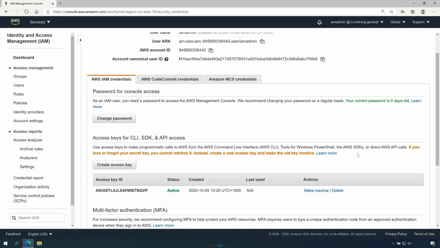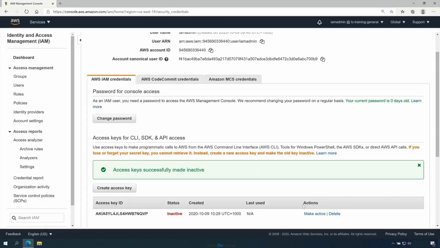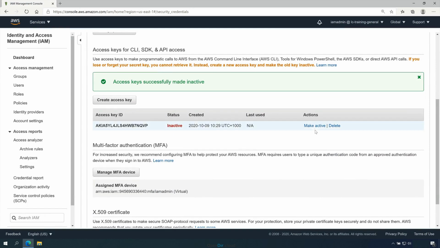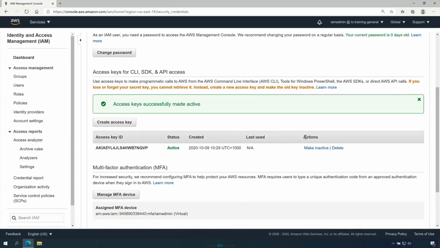Now if I just click on close for a moment, you'll note that I now have one set of access keys. I'm not able to get access to the secret part of this anymore. All I can see is the access key ID. So if you generated a set of access keys and you've misplaced the secret part, then you'll need to delete them and recreate them. Now you can make access keys inactive by clicking on Make Inactive and then confirming that. And you can follow the same process in reverse by making access keys active again and confirming it. When access keys are inactive, they're still present and attached to the one particular identity, but they're not able to